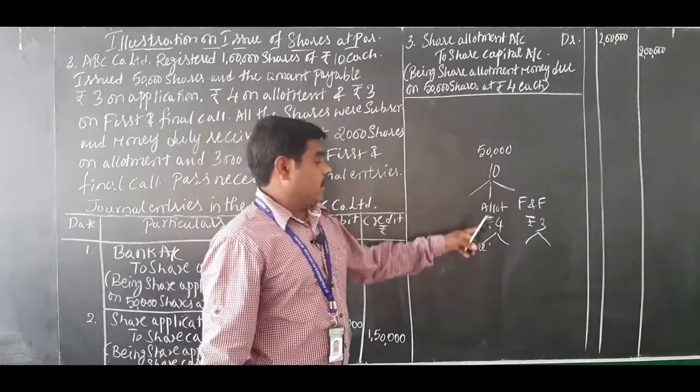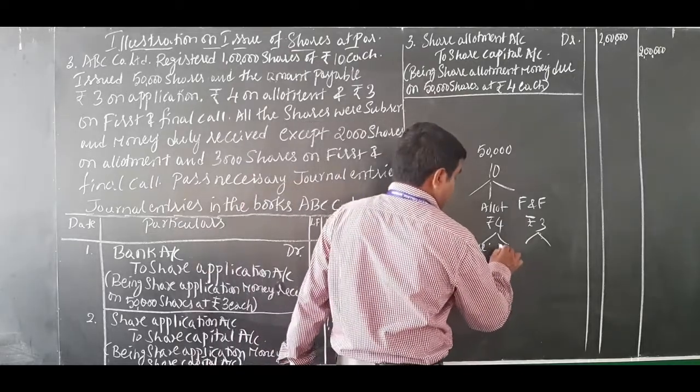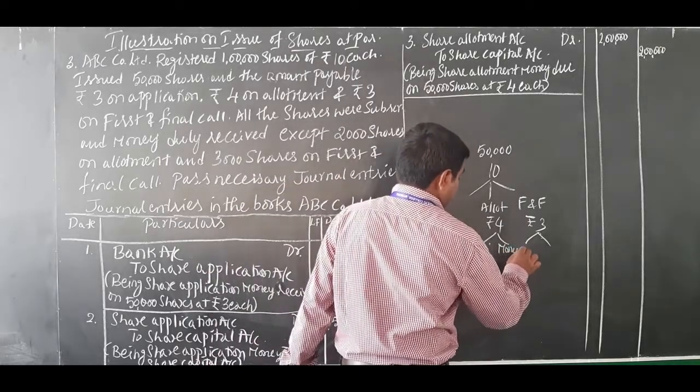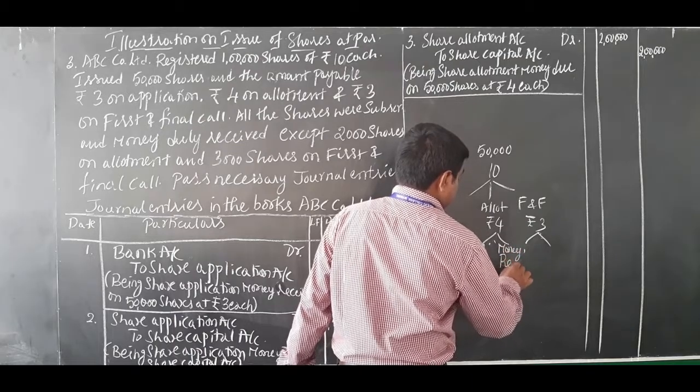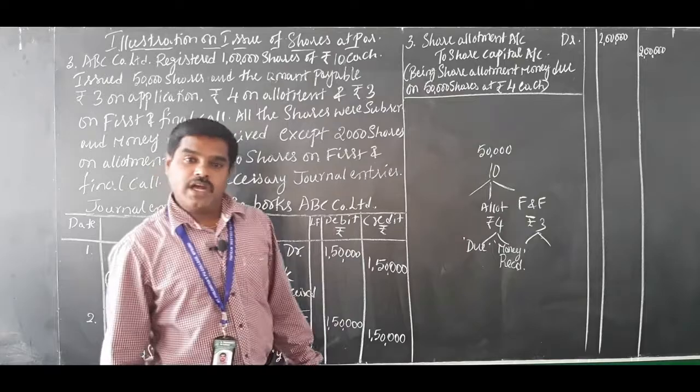When allotment money is due, next every shareholder, every subscriber, has to pay money. So when allotment money is received, the company will pass a journal entry in the books of accounts.